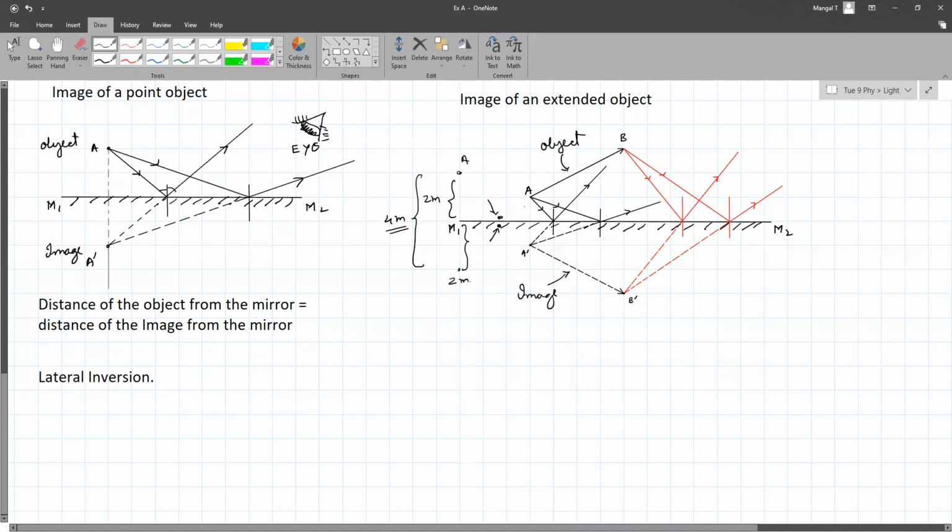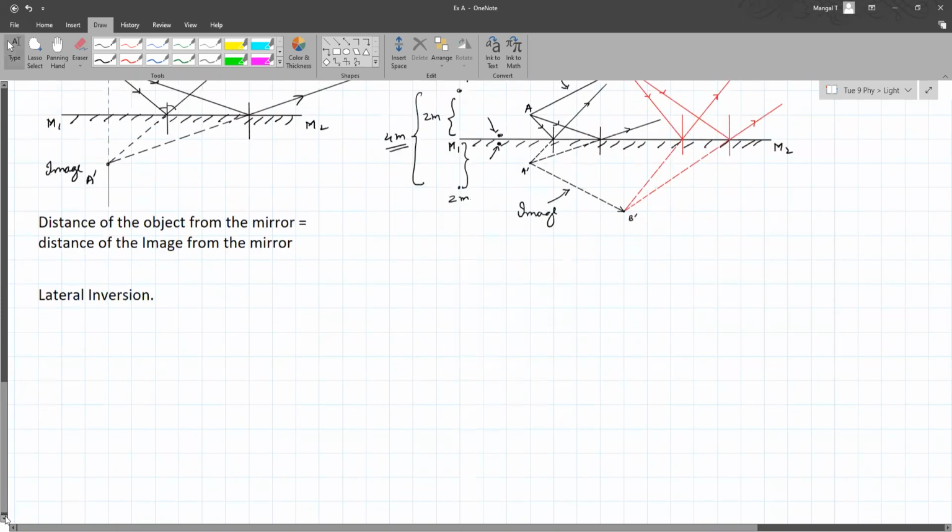Okay. So where will the eye be? Where will we look in the second diagram? The eye will be here. You don't need to draw it because the rays are focusing here. You can draw it somewhere here. Because we have drawn only 2 rays. From one object, there are many rays coming, and all are getting reflected. Okay. So we don't need to draw the eye, right?